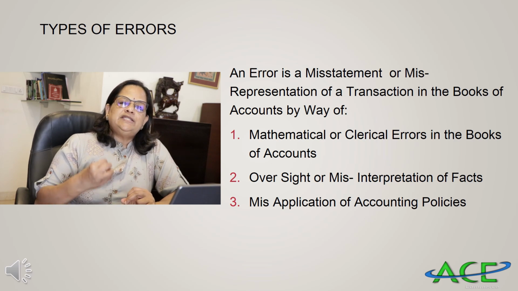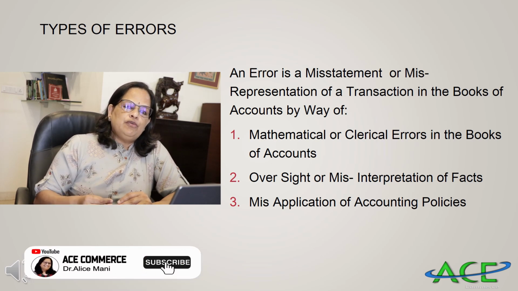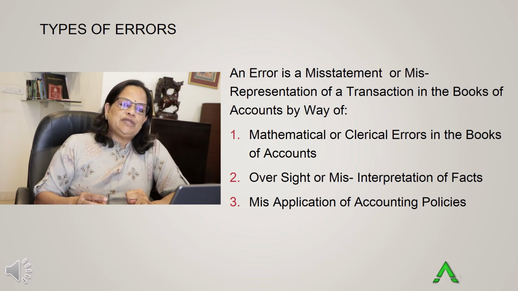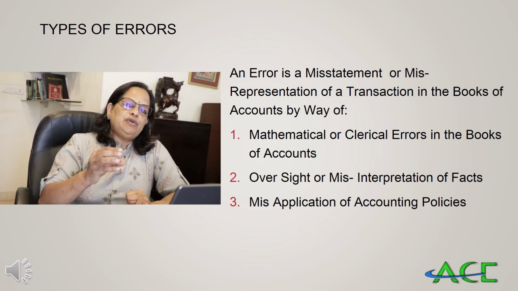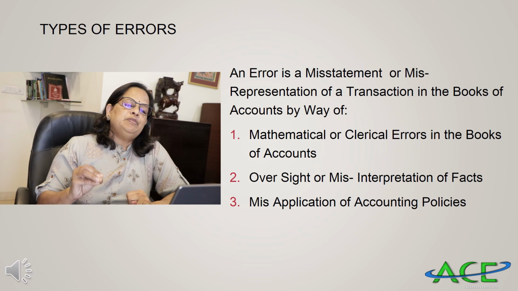An error is a misstatement or misrepresentation of a transaction in the books of accounts by way of mathematical or clerical errors in the books of accounts. Say, for example, we have to enter a transaction, credit purchases as 1000, but by mistake it's recorded as credit purchases of rupees 100. So it's a mathematical or clerical error.